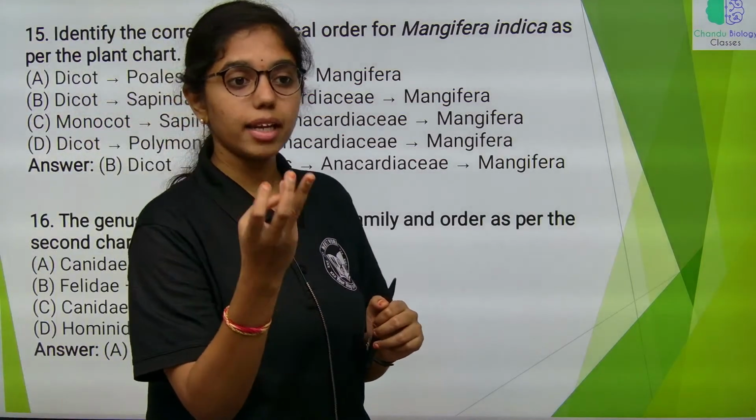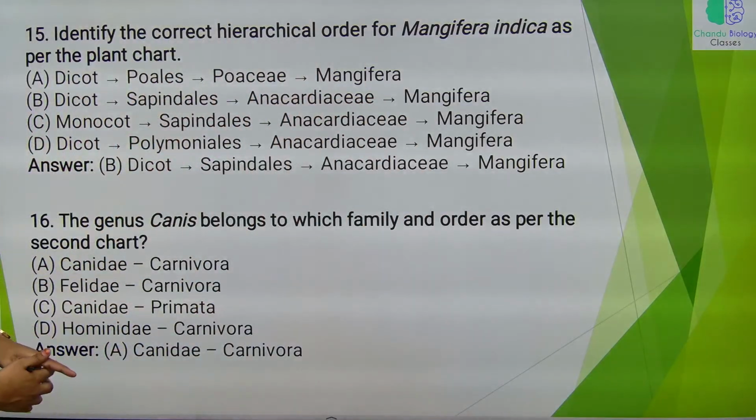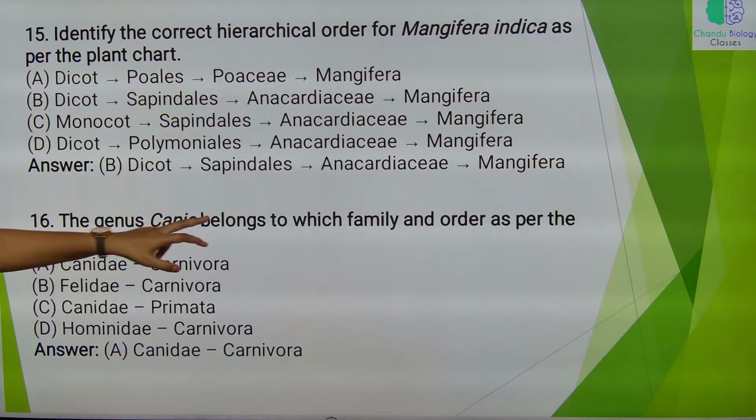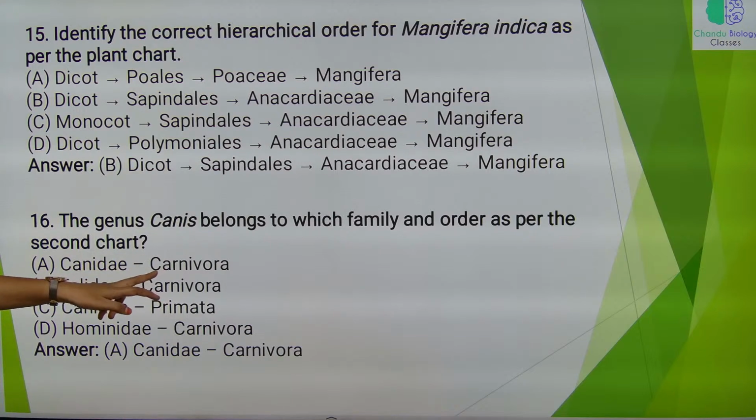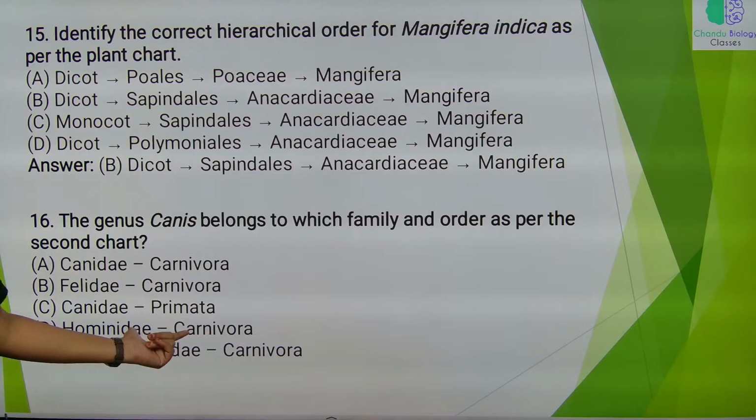For Plantae kingdom and Animalia I have given 2 charts, right? All are covered from that only. The genus Canis belongs to which family and order as per the second chart? Canidae, Carnivora order. Felidae, Carnivora. Canidae doesn't belong to Primata. Hominidae, it belongs to Primata.